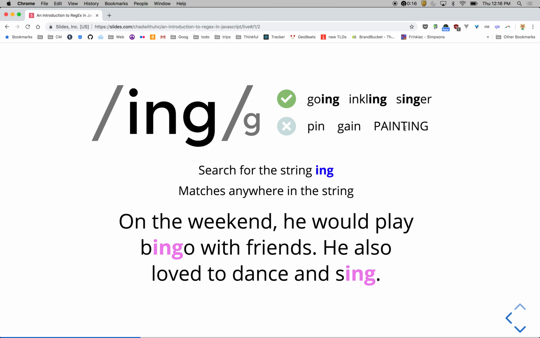Imagine if this was a longer string and you were trying to match it on this whole string. Without the G flag there, it would only match the first one it finds. A lot of the time I'm usually looking for all instances. I'm trying to find and replace everything. But if you're just trying to find the first instance, you can drop off the G there.